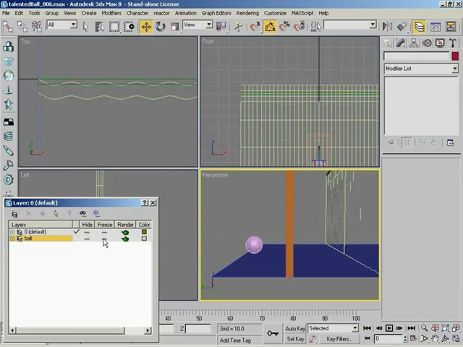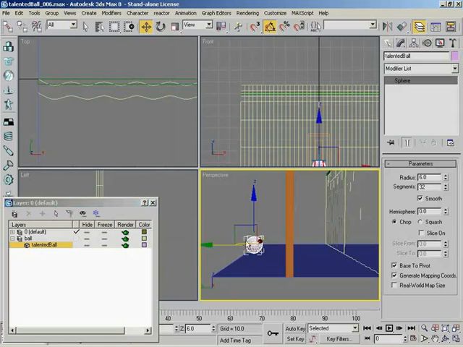Now, you'll notice that up along the top of the interface, we have the ability to add selected objects to a layer in that toolbar. We don't have anything to remove an object from a layer. Now, why would that be? The reason is you can't really take an object and not have it be in a layer. It's always in a layer. So if you need to pull an object out of a given layer, all you need to do is add it back to the default layer. So you could select that object, click on your default layer and click Add. You've technically removed it from your ball layer, and you've put it back into your default layer.